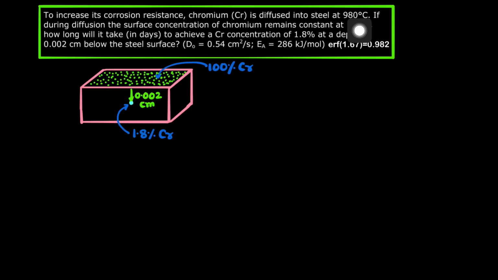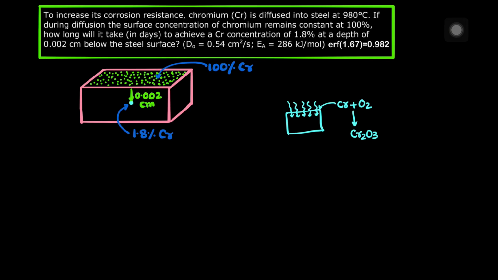Chromium increases the corrosion resistance of the steel. Suppose this is the steel in which the chromium will be diffused. So chromium will be diffused into it, and there will be a very high percentage of chromium at the surface. How will it protect the steel? The surface chromium will react with the atmospheric oxygen to form Cr2O3, which is chromium oxide.